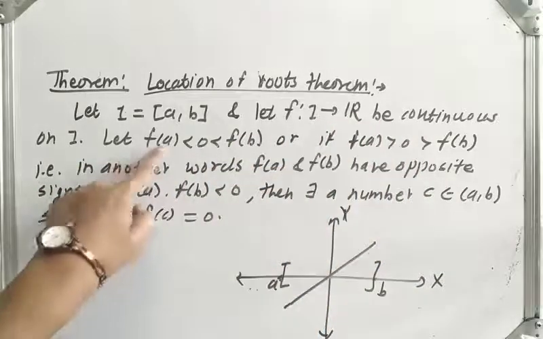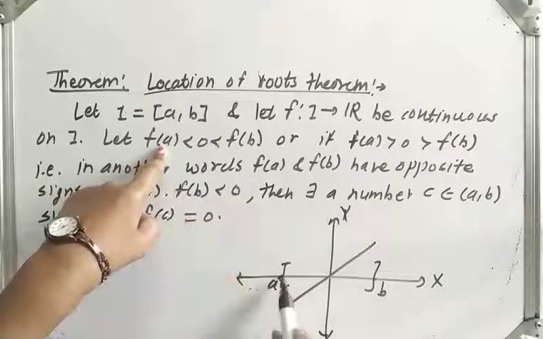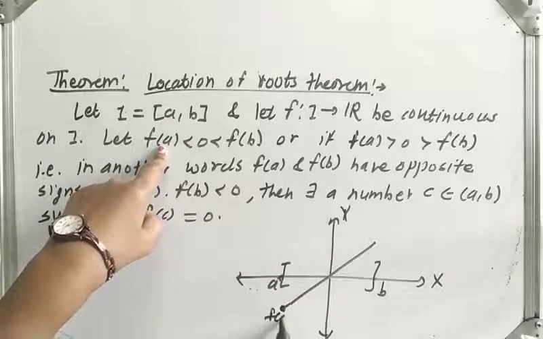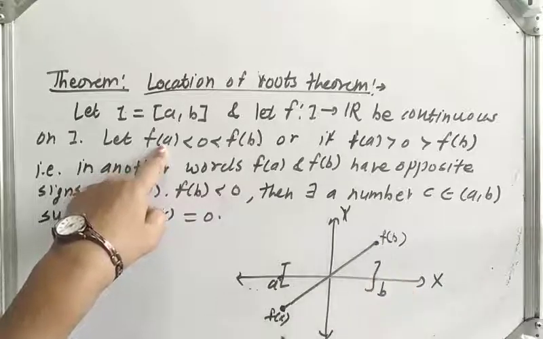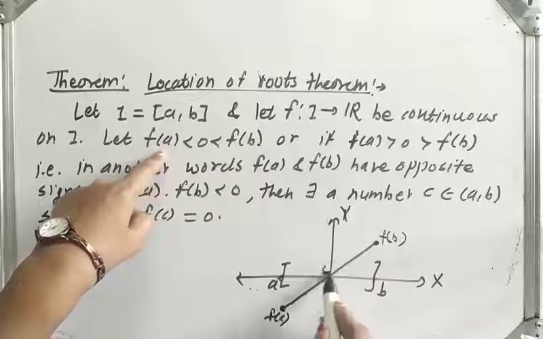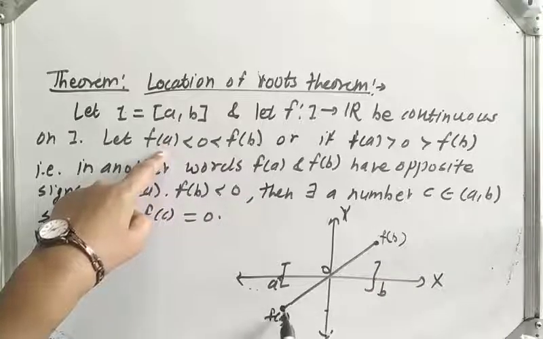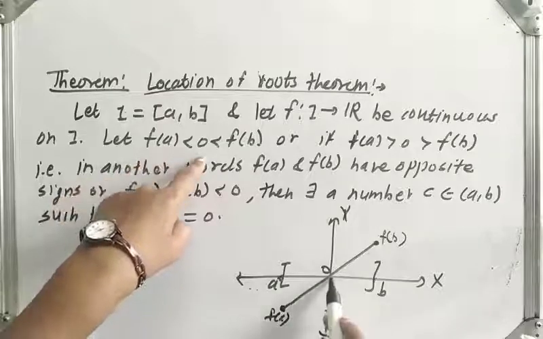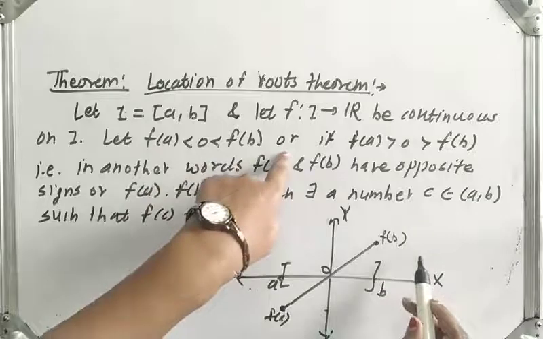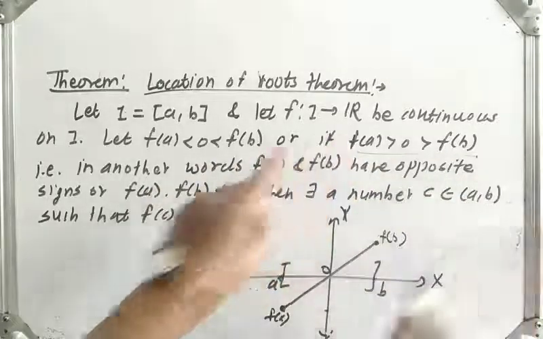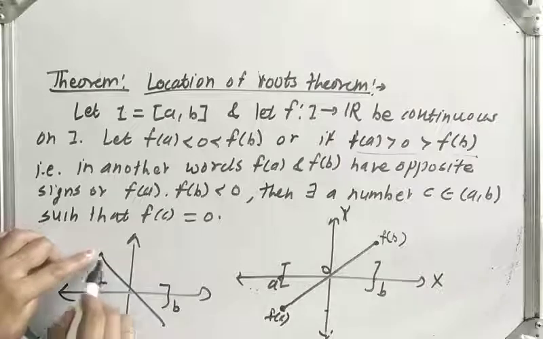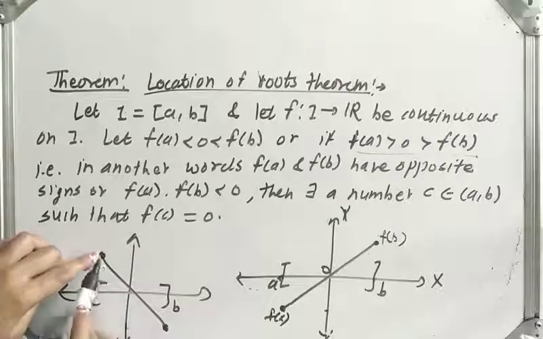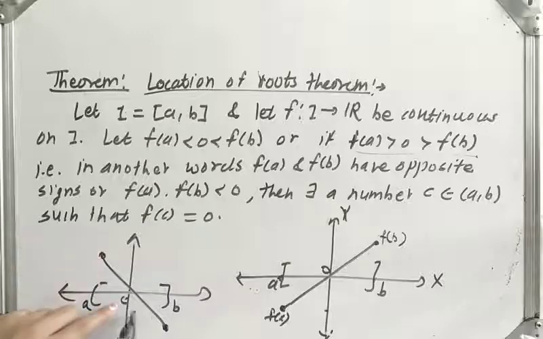F is continuous. Now in this case, what is f of a? This is a, so this is f of a. This is b, so this is f of b. Its image is f of b. In this case, f of a is less than 0, and f of b is greater than 0. Or it may also be possible that the graph is like this. If it is AB, this point is f of a, this point is f of b. In this case f of a is greater than 0, and 0 is greater than f of b.